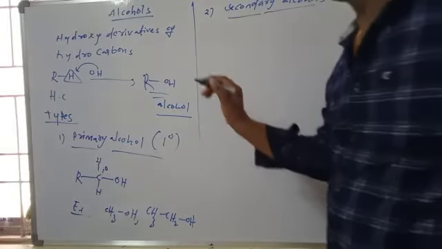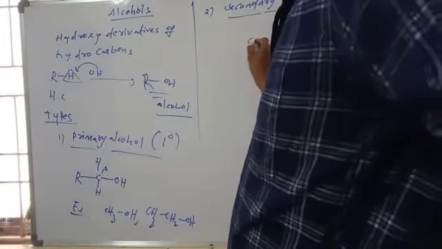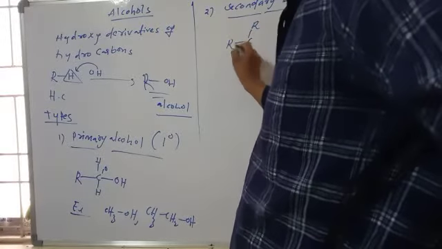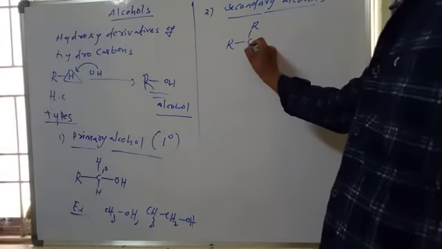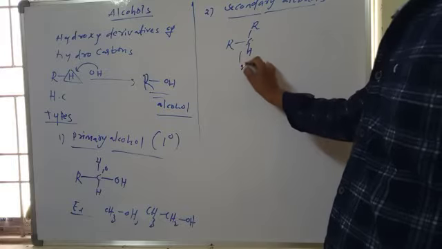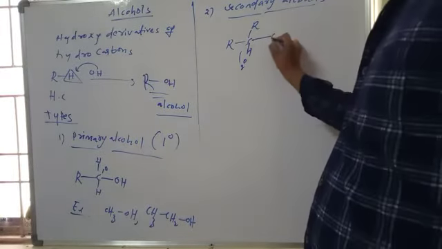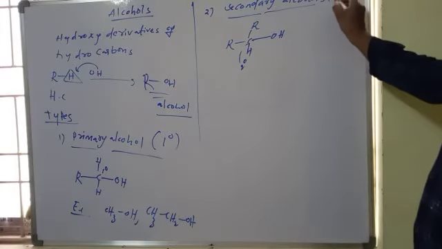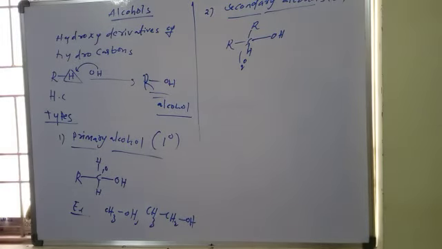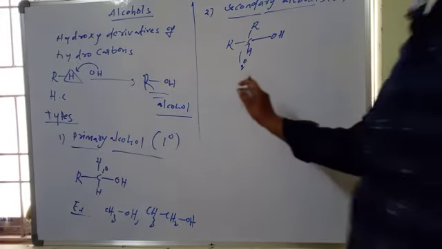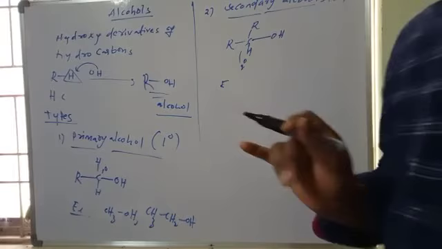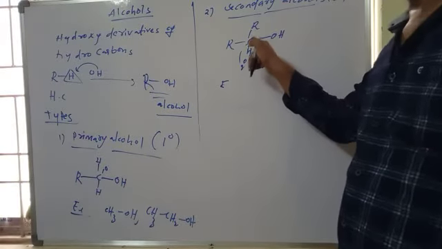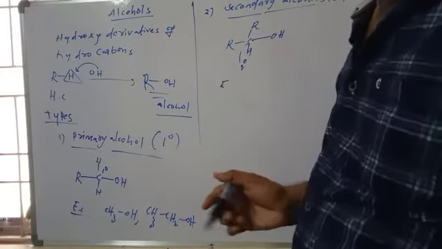Secondary alcohols mean the carbon which is attached to two other alkyl groups; that is called a secondary carbon. So if OH is attached to a secondary carbon, they are called secondary alcohols, also called 2 degree alcohols. The OH group must be attached to the 2 degree carbon, the carbon attached to two other alkyl groups.